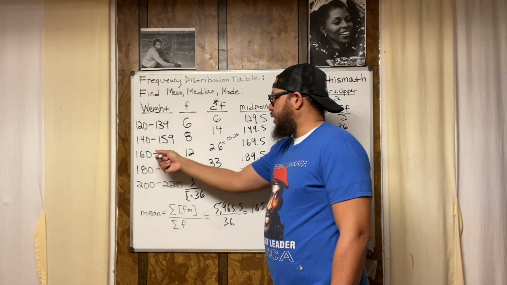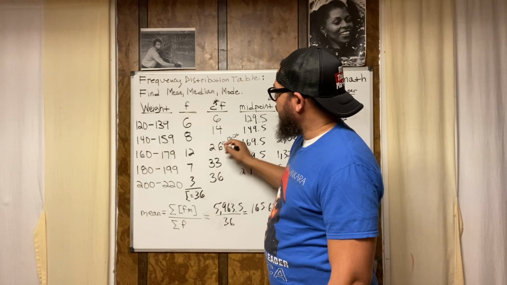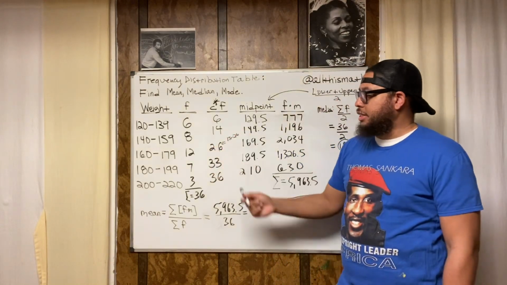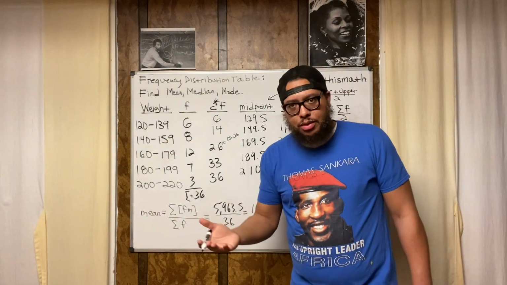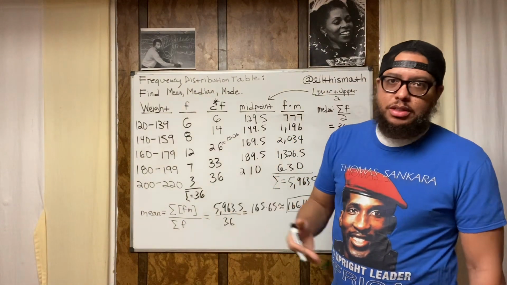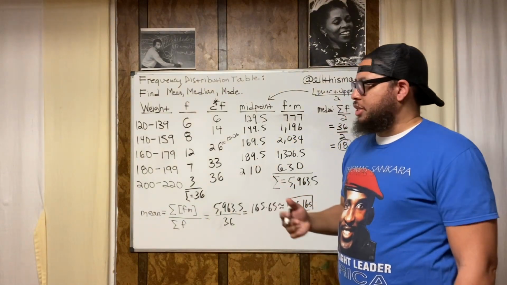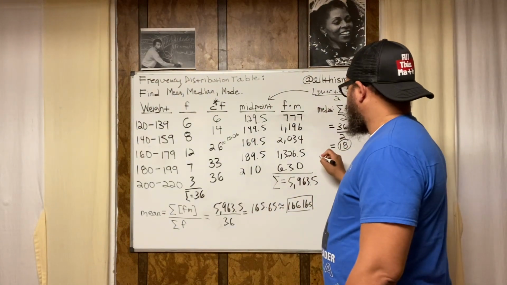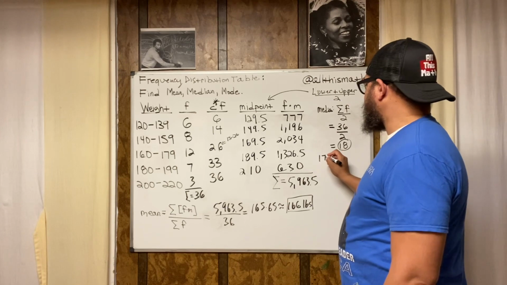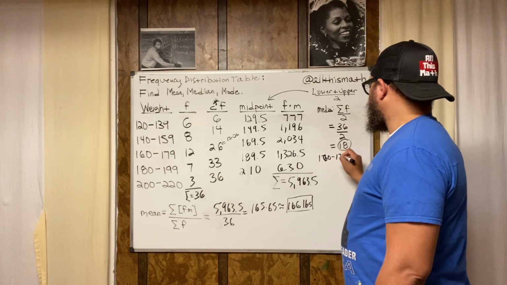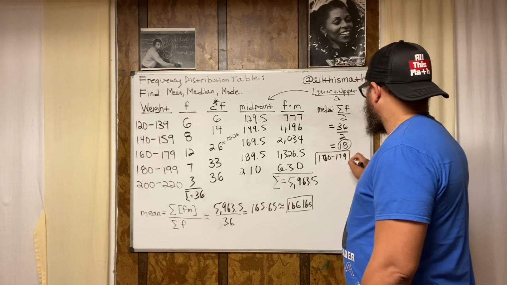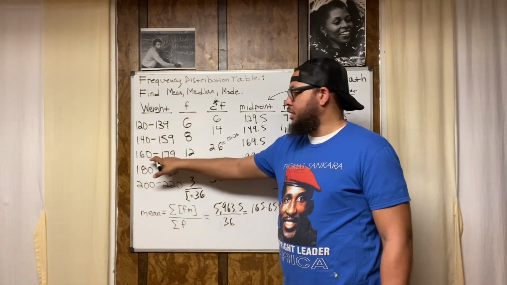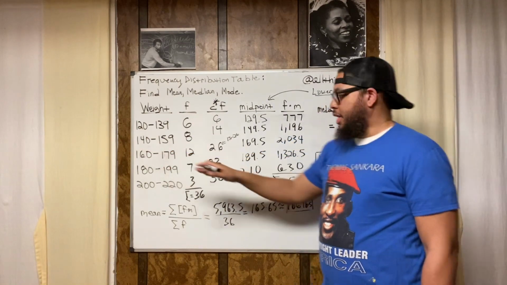It's in this range. Why? Because this range has the group that has the positions of 15 through 26, and 18 is in that group. 18 is between 15 and 26. So since 18 is between 15 and 26, the median is 160 to 179. That is the median. The median is in this range right here, 160 to 179. That's how we figured it out.